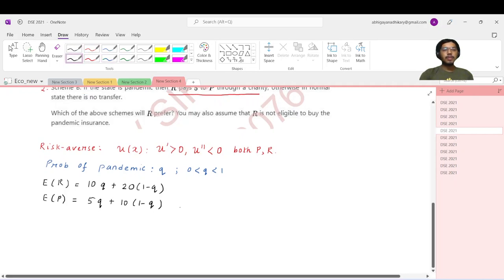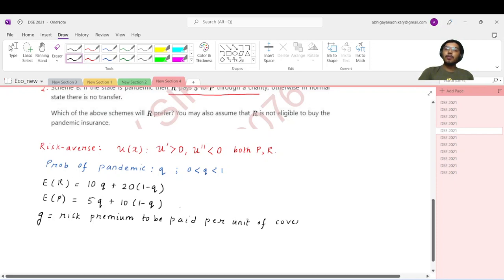Let us suppose we can have different notations as well. Let's suppose that G is the risk premium to be paid per unit of coverage.